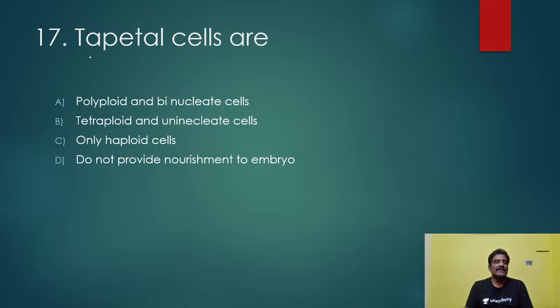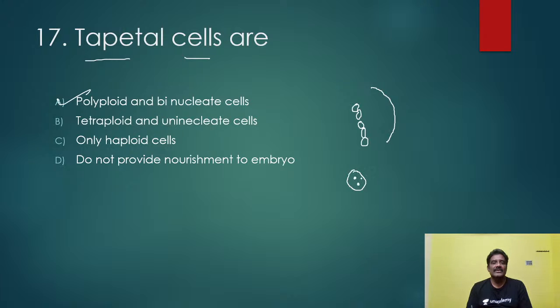Tapetal cells are polyploid and binucleate cells. What are tapetal cells? This is the microsporangium, and the innermost layer of the microsporangium is the tapetal layer. If you observe a tapetal cell, each cell consists of 2 nuclei.